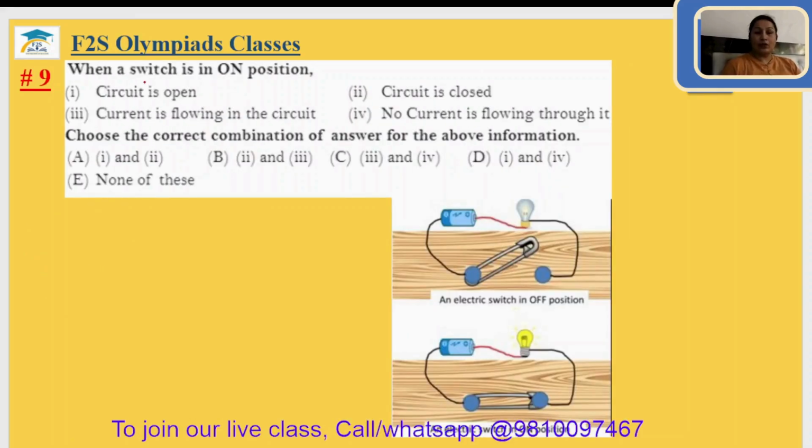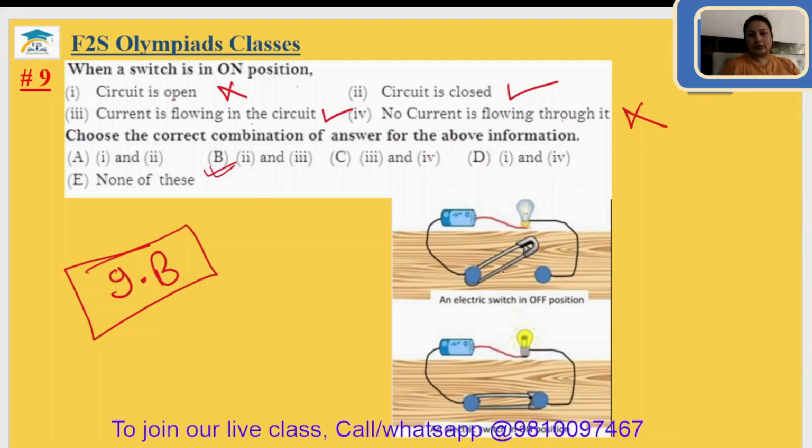Question number 9. When a switch is in on position, the circuit is open? No. The circuit is closed so that electric current can flow. Current is flowing in the circuit? Yes. No current is flowing in it? No. So the ninth answer will be 2 and 3, which is option B. Ninth answer is option B. I have shown a circuit and this pin is working as the switch.